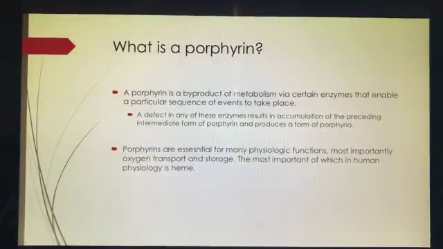Let's just take a moment to answer the question as to what a porphyrin really is. Porphyrin is a byproduct of metabolism via certain enzymes that enable a particular sequence of events to take place. A defect in any of these enzymes results in accumulation of the preceding intermediate form of porphyrin and produces a form of porphyria. Porphyrins are essential for many physiologic functions, most importantly, oxygen transport and storage, the most important of which in human physiology is heme.